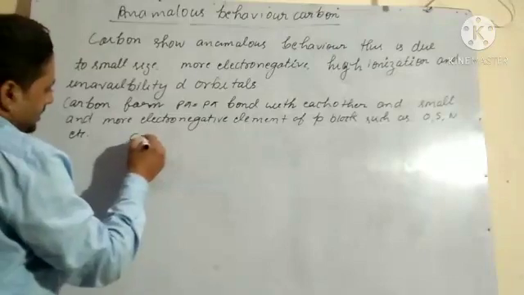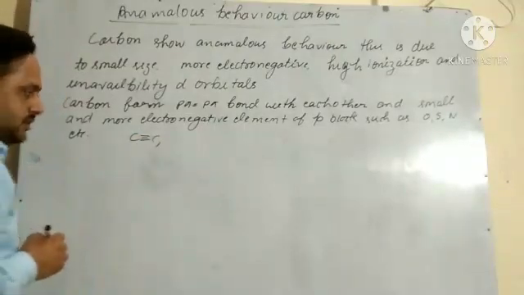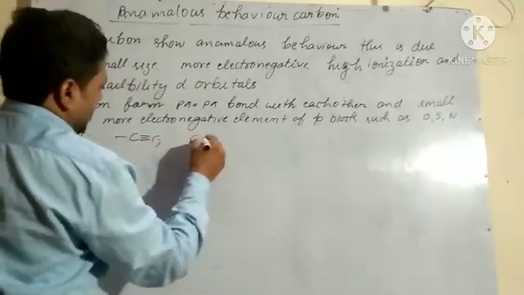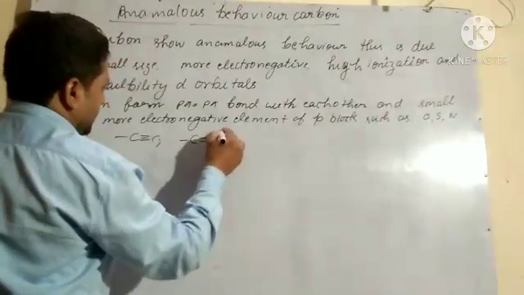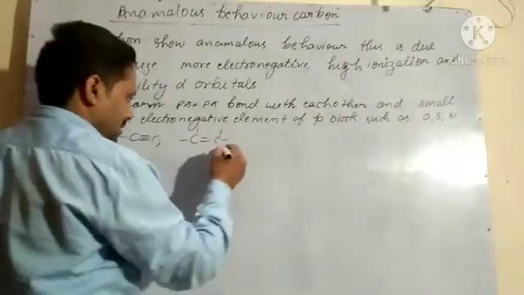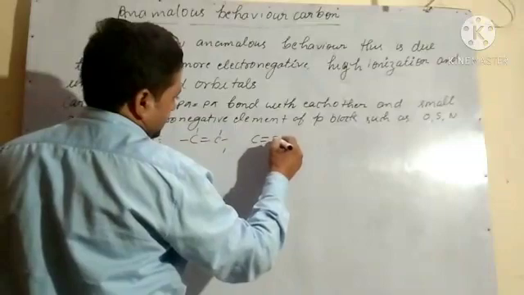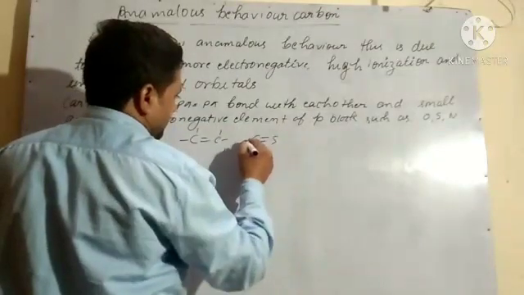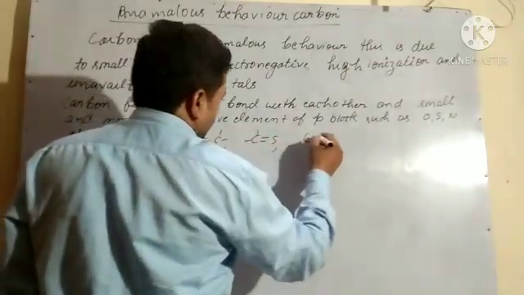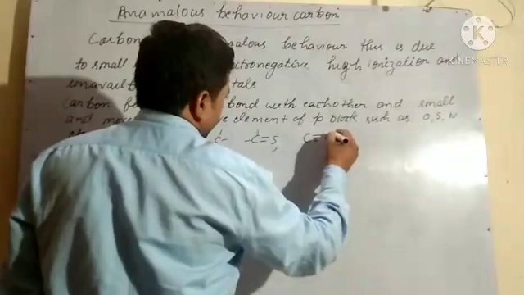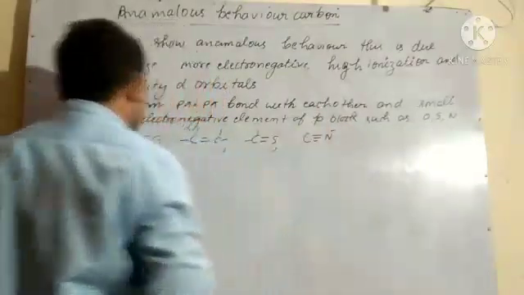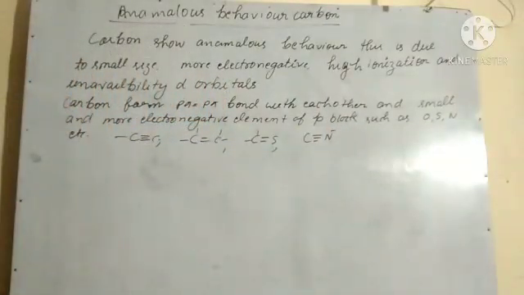Like this, carbon triple bond. Here it forms carbon double bond, carbon sulfur double bond, carbon nitrogen triple bond. So like this bond it forms.